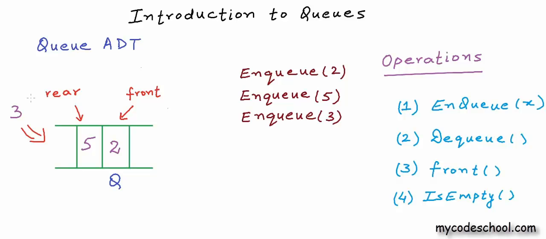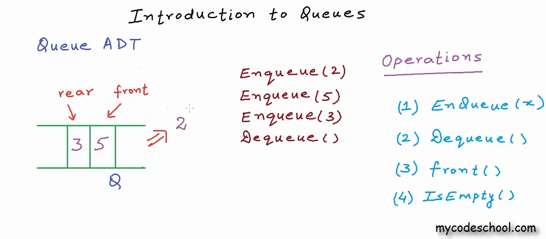Let's enqueue one more. And now I want to call dequeue operation. So we will pick 2 from head of the queue and it will go out. If dequeue is supposed to return this removed integer, then we will get integer 2 as return.